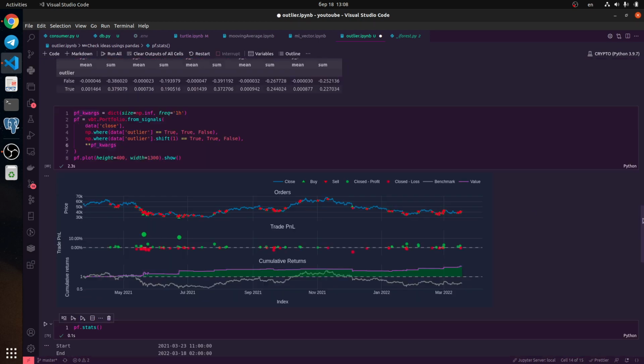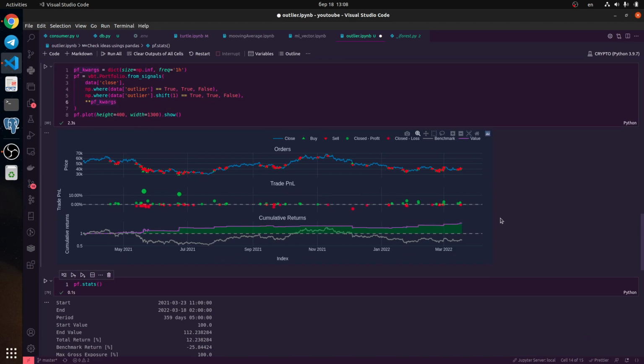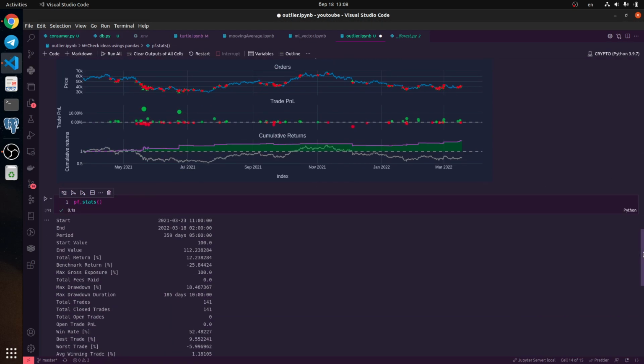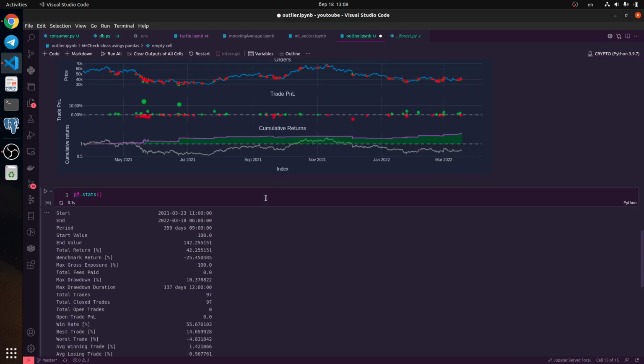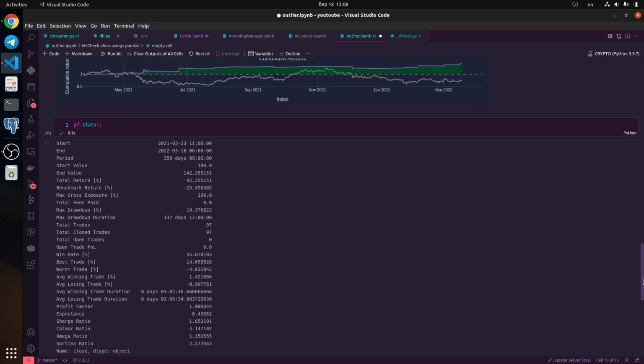So you see, this data is more interesting for us because we have a smooth profitable increase. It's very cool. Let's look at the statistics of these returns and find we have a win rate of about 55%. The Sharpe ratio is also good, and total return is about 42%.